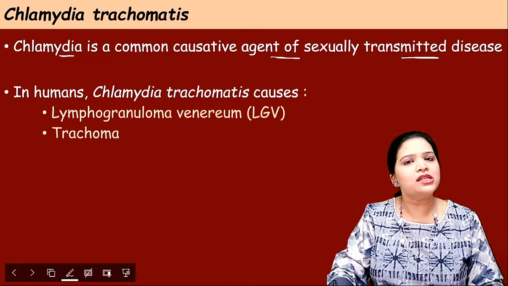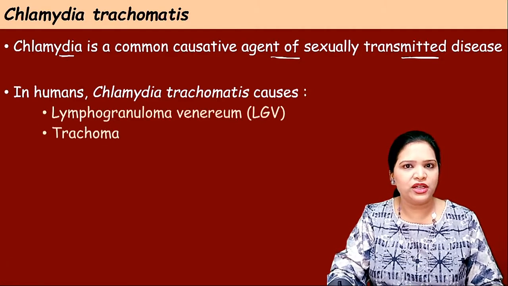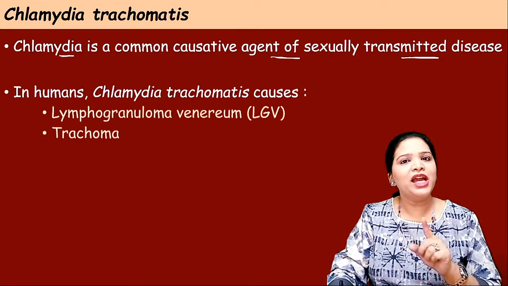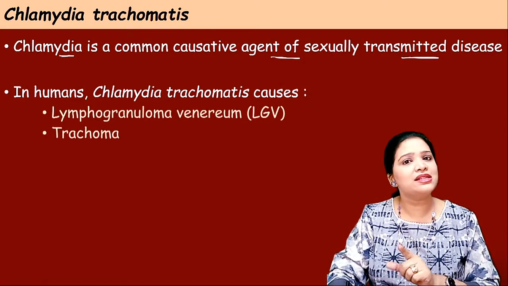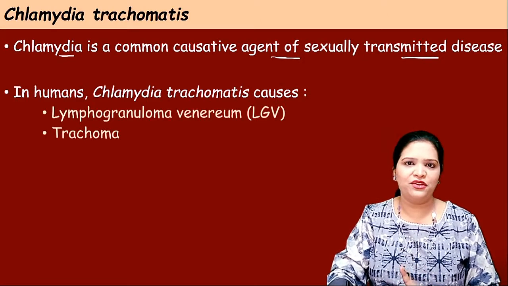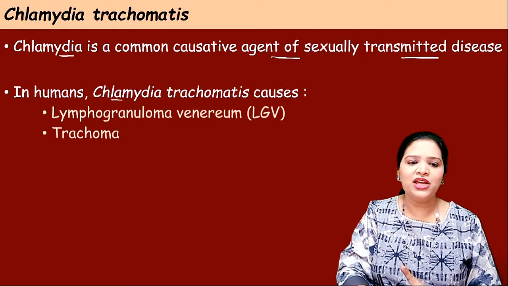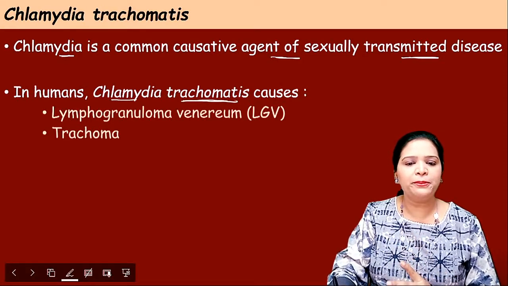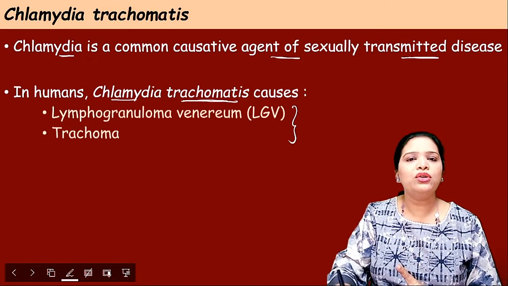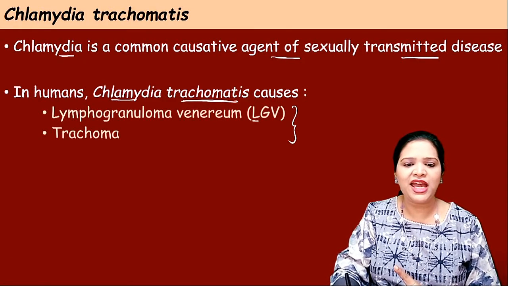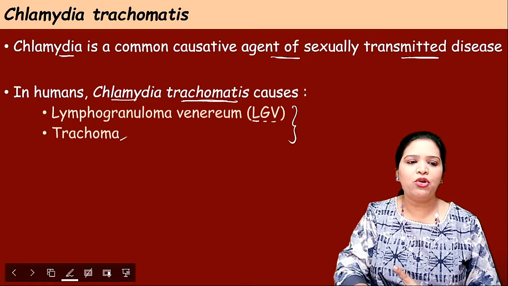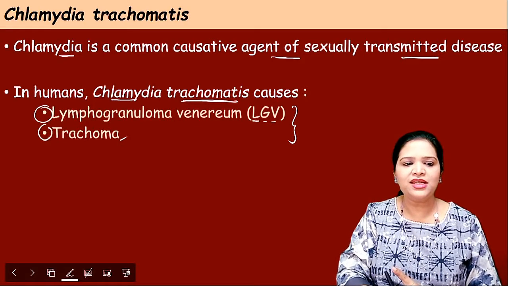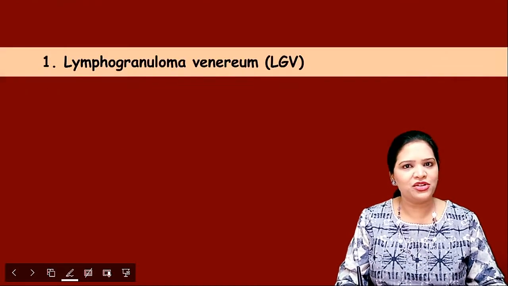Chlamydia pneumoniae causes pneumonia, that is a respiratory tract infection. Whereas Chlamydia trachomatis causes two important infections: lymphogranuloma venereum (LGV) and trachoma. These are the two important diseases caused by Chlamydia trachomatis.